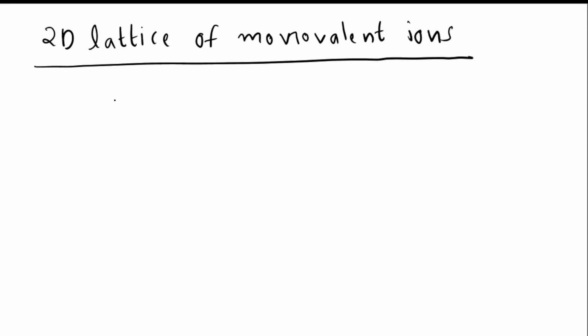So here it is a 2D lattice. Now let us draw the reduced zone scheme representation, with k here and energy on the other axis. You know it looks like this.